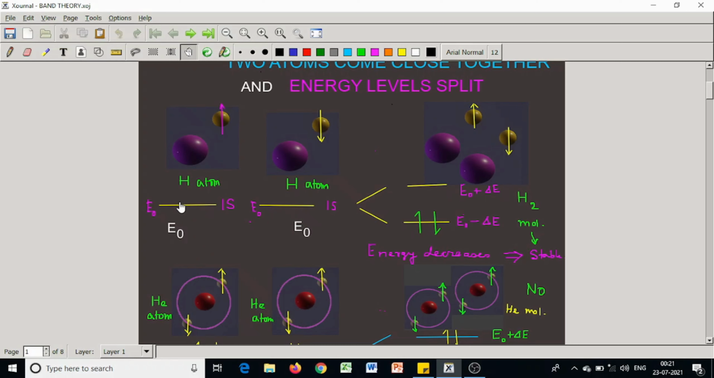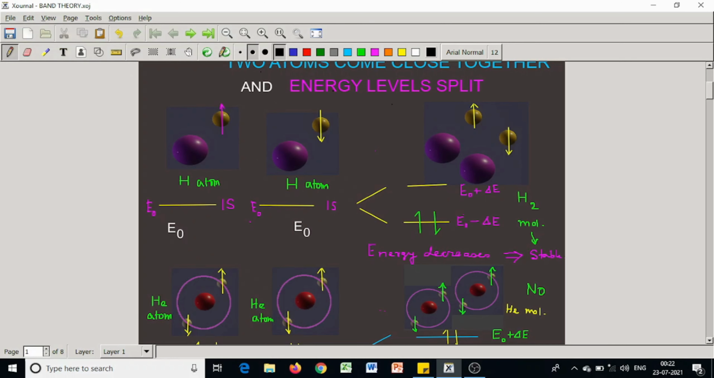Now, two hydrogen atoms, one with a spin up 1s electron and the other with a spin down 1s electron, when they come close together, they can both occupy the E0 minus delta E energy level. The total energy of the two electrons before overlap was 2E0 and after overlap it becomes 2 times E0 minus delta E, that is 2E0 minus 2 delta E.